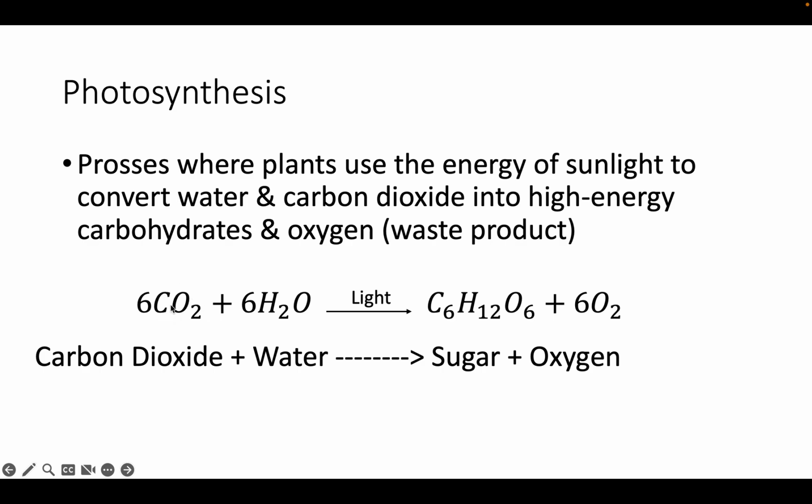Just carbon dioxide and water and light, that's where the energy comes from, and that's going to create sugars like glucose, or carbohydrates, and oxygen. Oxygen is your waste product, okay? So, you need light, you need water, and you need carbon dioxide.